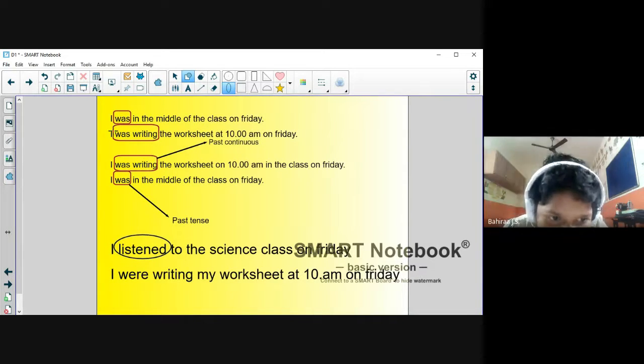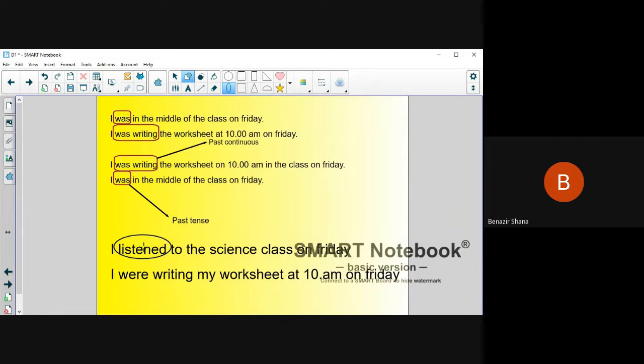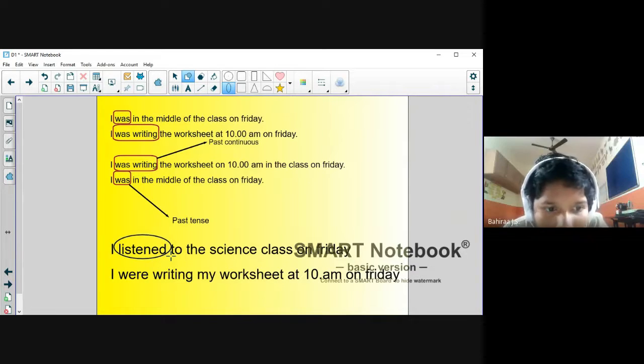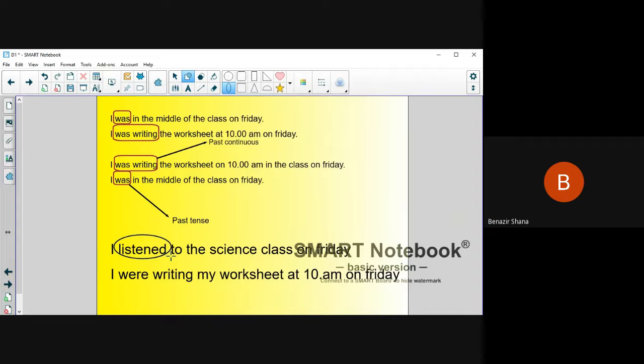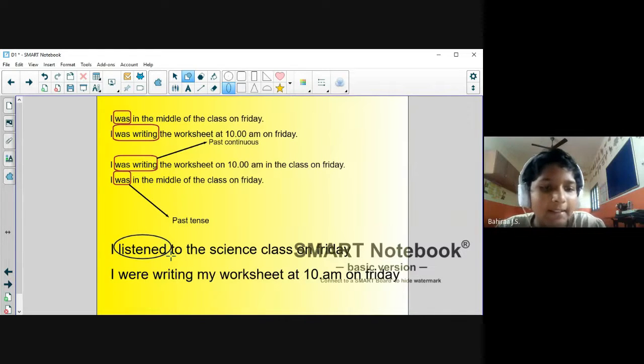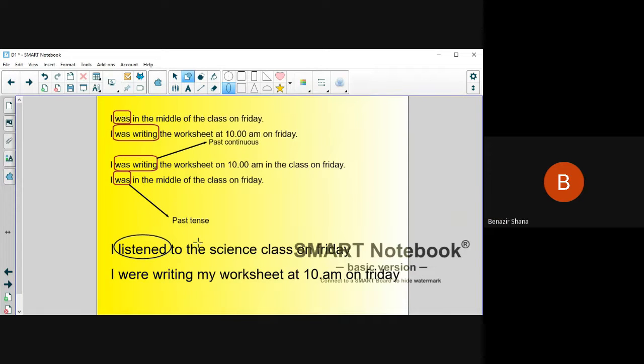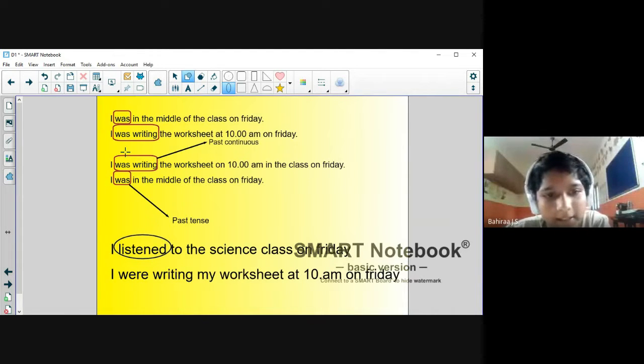Don't need to be confused so much. If was or were is there, or if the past form of the verb is there. What is the past form of the verb for listen? Listened, right? Not adding ing. So if those things are there, it is past tense. Are you clear? That means listened is past tense. So here the use of past tense is there.